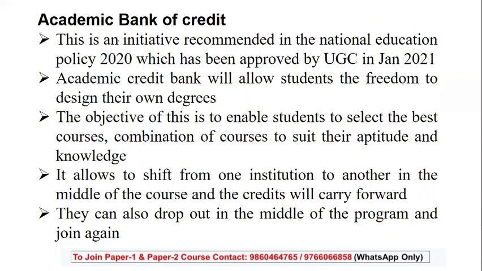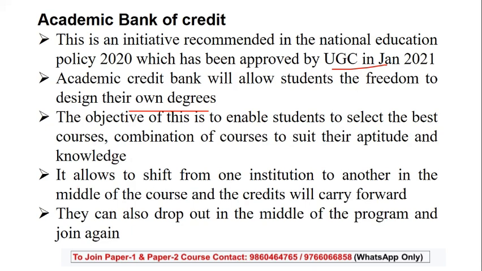The Academic Bank of Credit is an initiative recommended in the National Education Policy 2020, which has been approved by UGC. It will allow students the freedom to design their own degrees. The objective is to enable students to select the best combination of courses to suit their aptitude and knowledge.